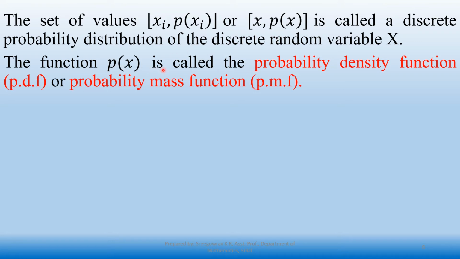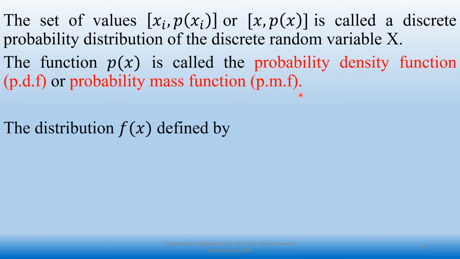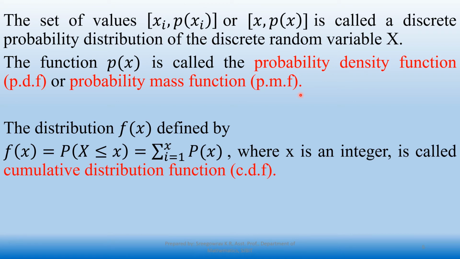Now the function p of x is called the probability density function, or simply PDF, or probability mass function, simply PMF. Now, the second definition is that the distribution function F of x, defined by the summation from i equal to 1 to x of p of x, is called the cumulative distribution function.